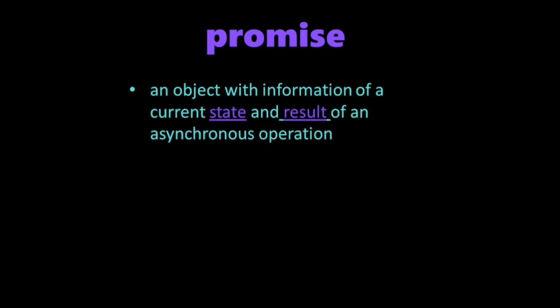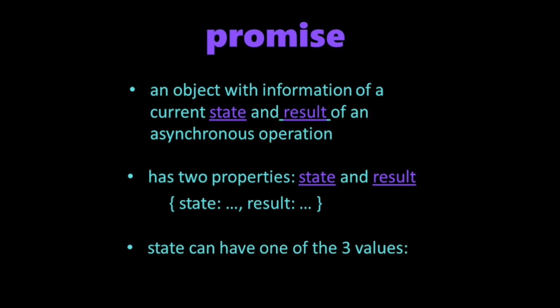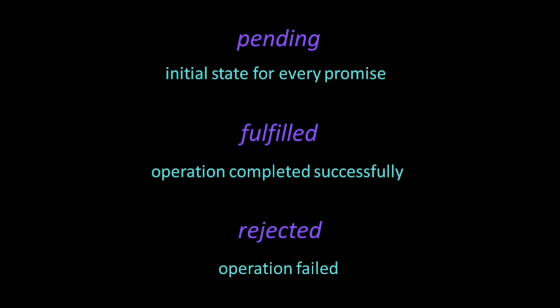Okay, if you are ready, let's get started. A promise is an object with information of the current state and result of an asynchronous operation. Promise object has two properties, state and result. State can have one of the three values, pending, fulfilled and rejected. Pending is the initial state for every promise. Fulfilled means that operation completed successfully, and rejected state means that operation failed.